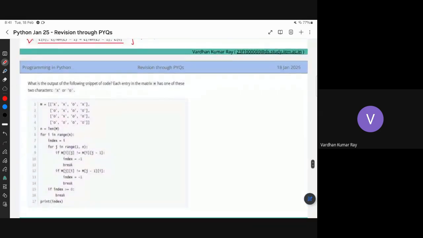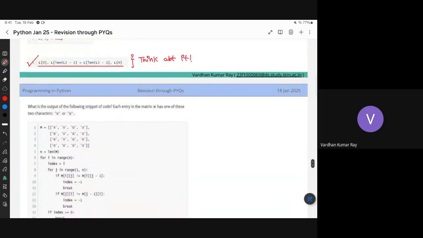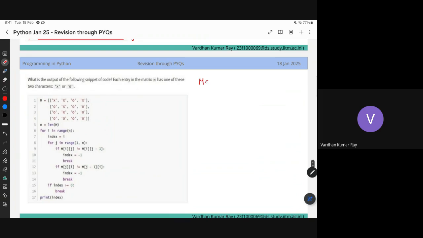So this is the first question. This is a matrix question. So what is a matrix? In Python, how do we denote matrices? We just type a list of lists. So inside that you will have a list of rows, correct?